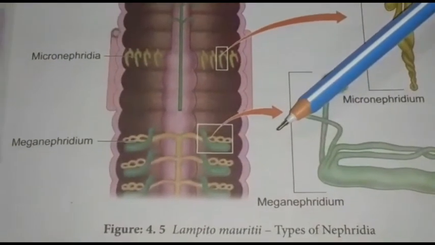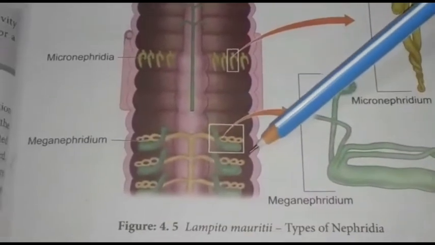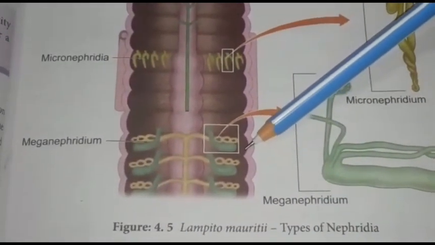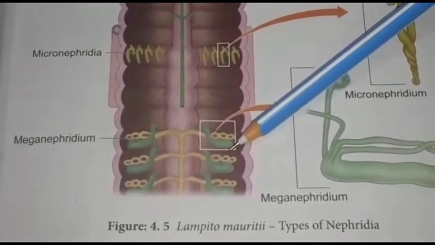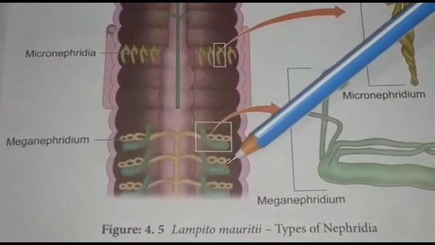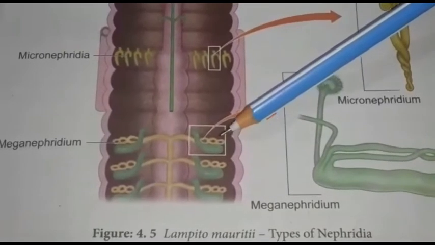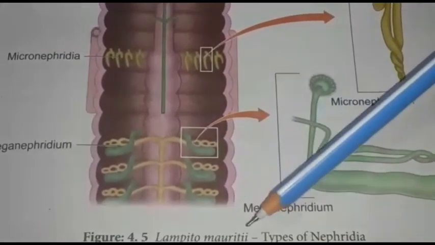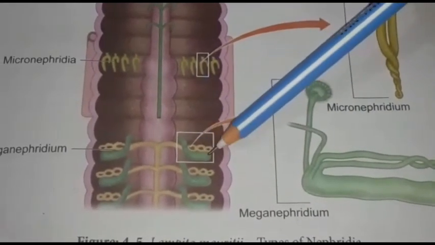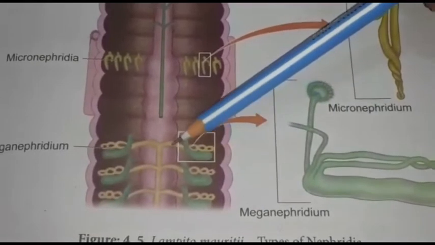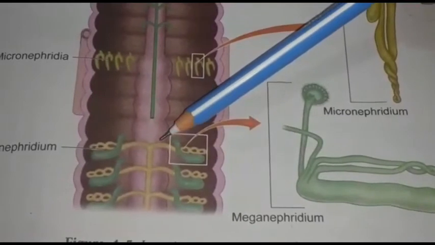The meganephridia or the septal nephridia are present as pairs on both sides of the intersegment. Intersegment means they are present in between the septa. They are present from the 19th segment till the last segment and open into the intestine. Here you can see the meganephridia opens into the intestine. That means the waste materials are dumped into the intestine.